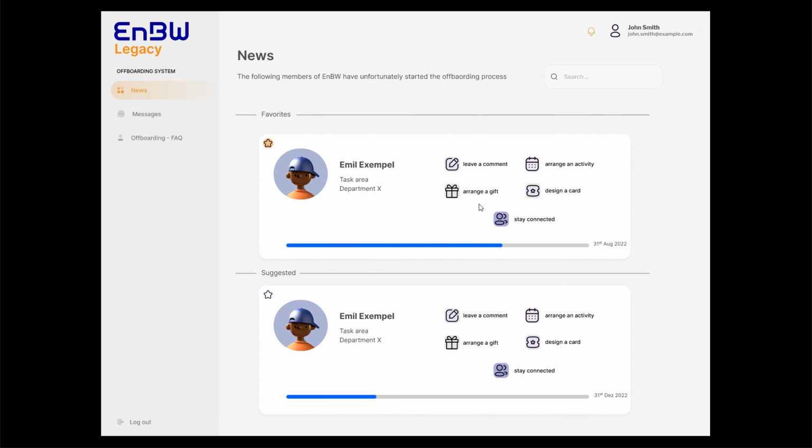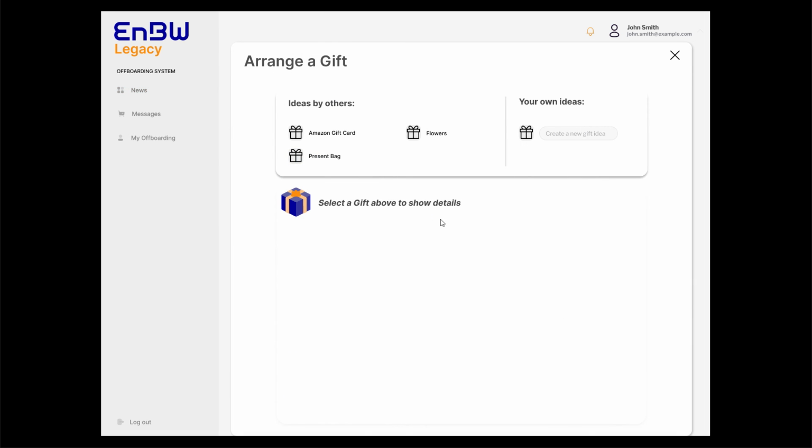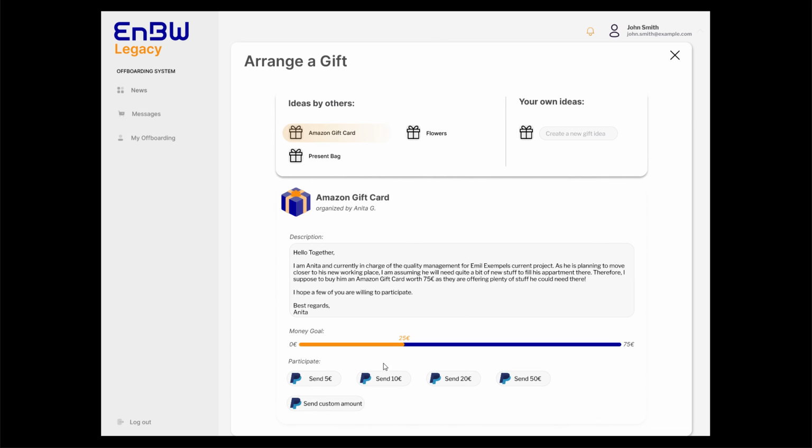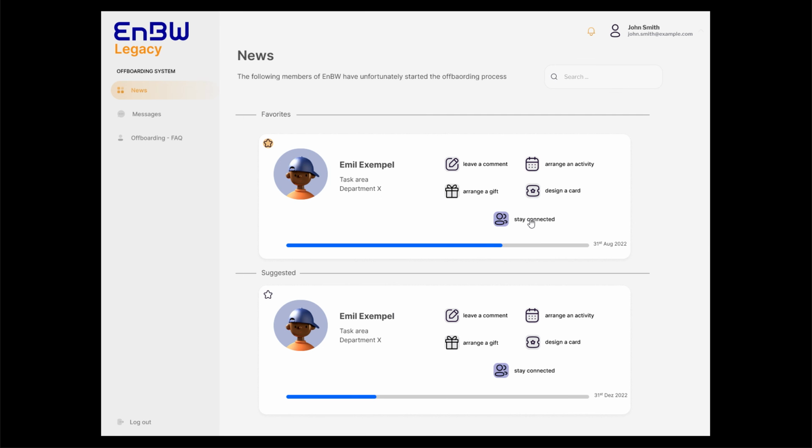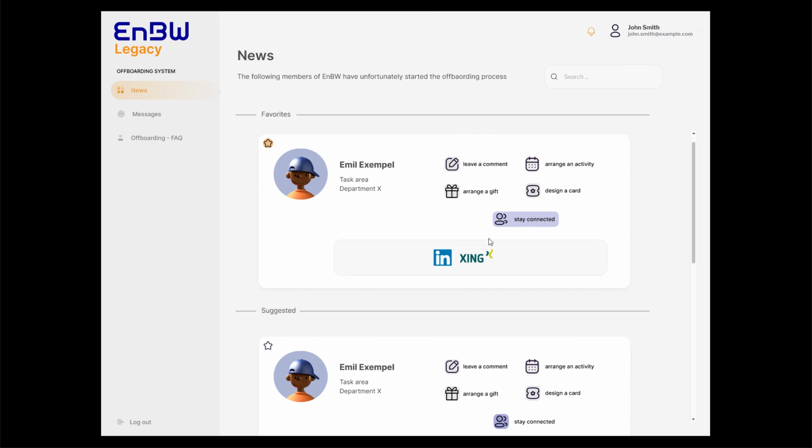Additionally, current employees can arrange a gift for leaving employees, for example, an Amazon gift card, where you can pay money to reach a goal for the gift card. Additionally, leaving employees can share their socials with current employees, so current employees are able to stay in contact with leaving employees even after their leave.